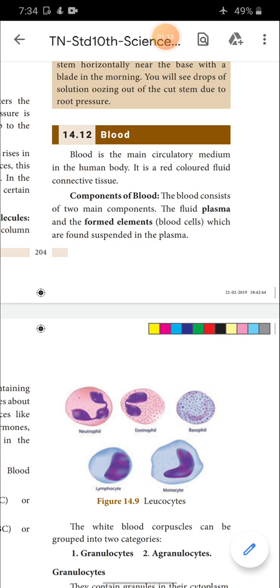So what is the main transport medium involved in humans? It is blood.